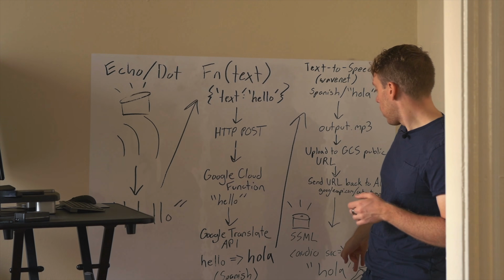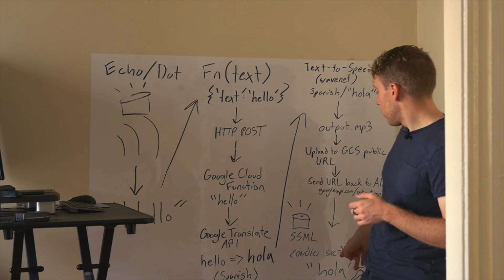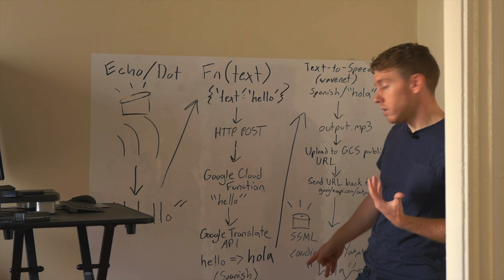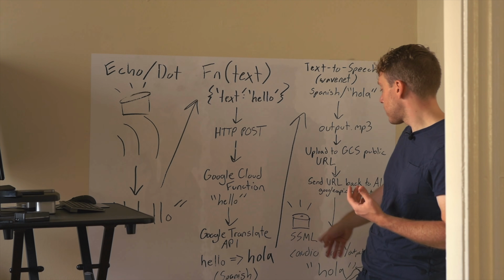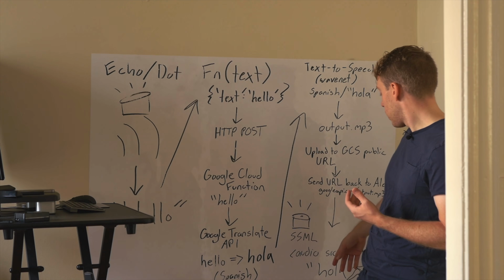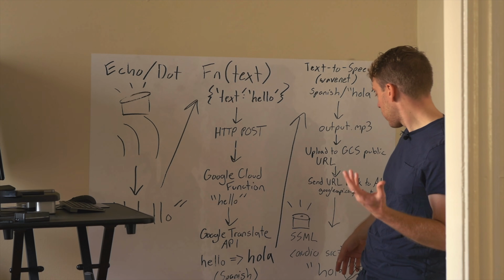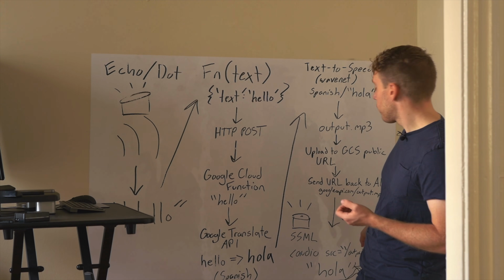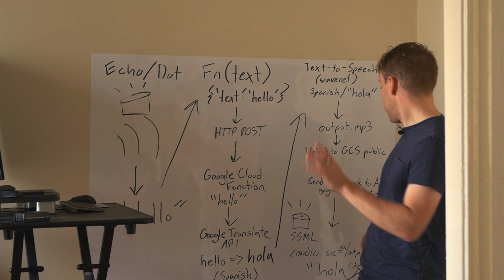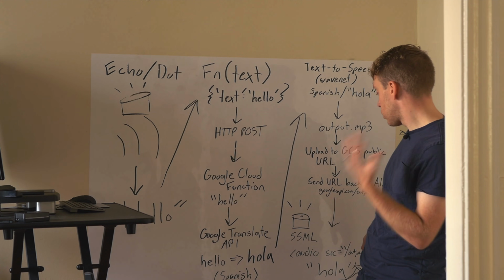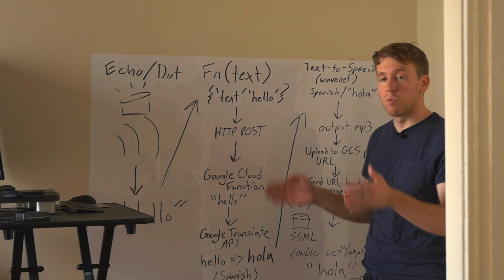And then Alexa has a native way to play MP3 files using something called SSML, which is speech synthesis markup language, and you just stuff that URL into an audio tag as the source attribute, and then Alexa will play it back.